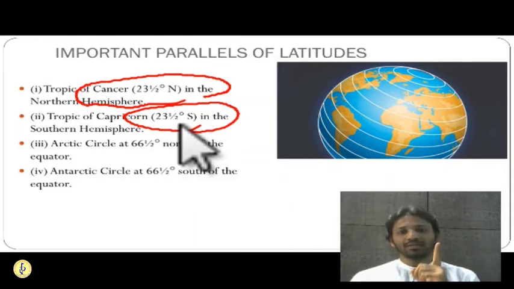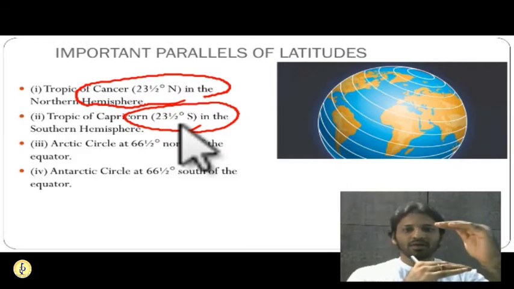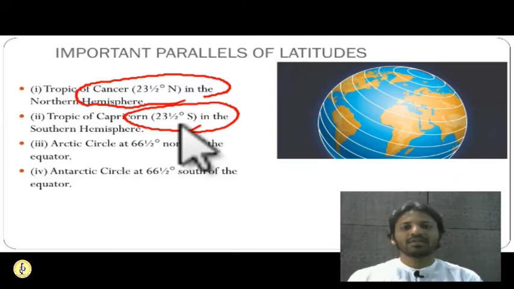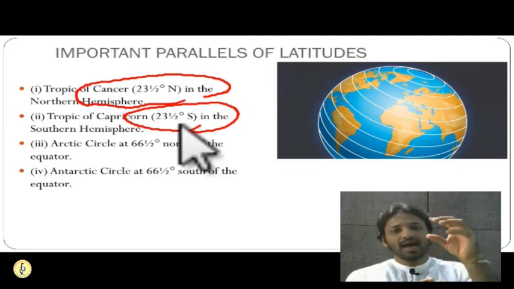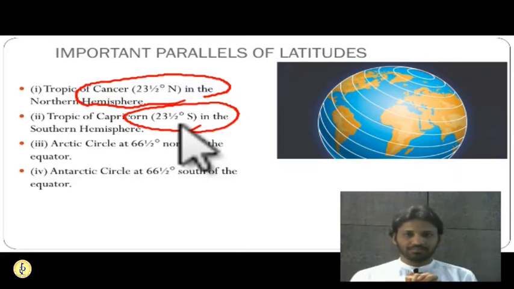At least once in a year it will be overhead on the latitudes between 23.5 northern and 23.5 southern hemisphere. That is why this zone is known as the torrid region, because it will get a huge amount of sunlight and the sun is directly overhead, so they will get direct sunlight.